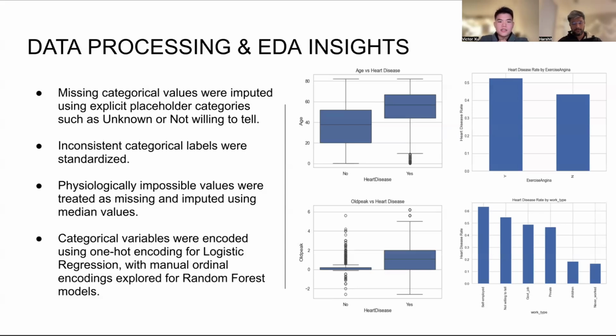On the right, we can see our EDA shows there are some clear patterns between the predicting variables and the target. For example, age is highly correlated with heart disease, and different work types show different frequencies of heart disease.